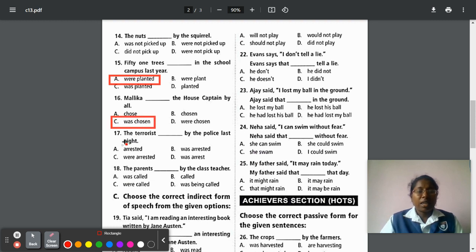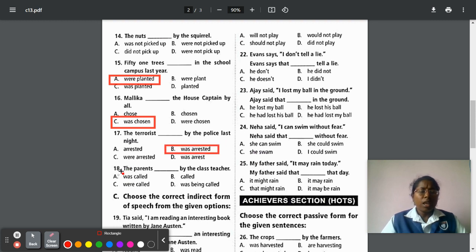Next, question number 17. The terrorist dash by the police last night. A, arrest. B, was arrested. C, were arrested. D, was arrested. So the verb is arrest. So while converting into past tense, arrested. The terrorist is single. So we have to use was. Was arrested is the correct answer.